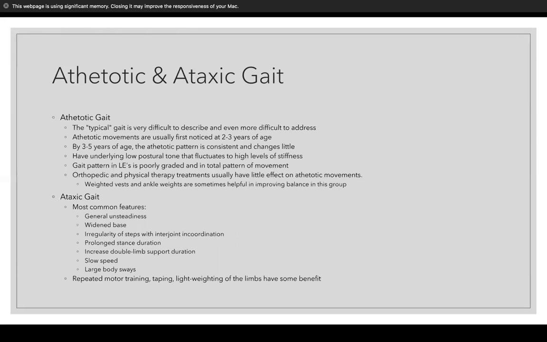Moving on to ataxic gait, these patients are going to be uncoordinated. They're going to have general unsteadiness and a widened base of support because they feel so unsteady. As a result, they'll walk slower and have a prolonged stance phase. They found with ataxic gait that repeated motor training, taping, and light weighting of the limbs did have some benefit. So it's probably a common theme between these two gaits.